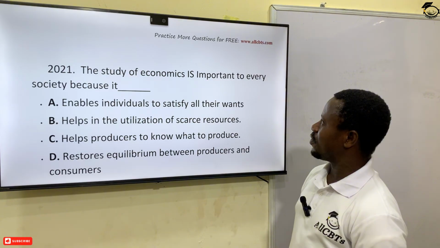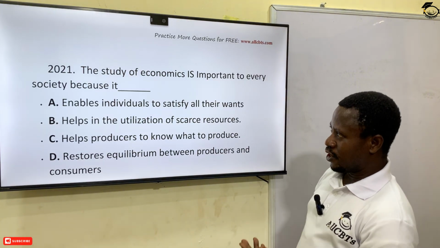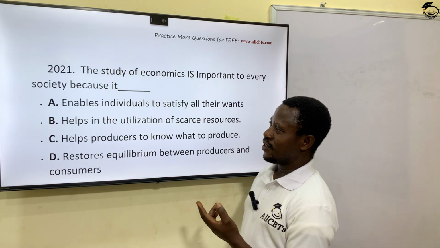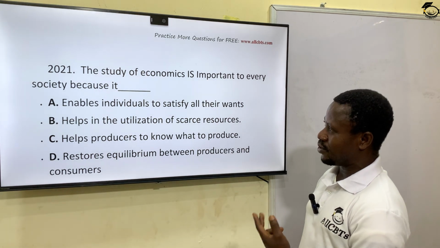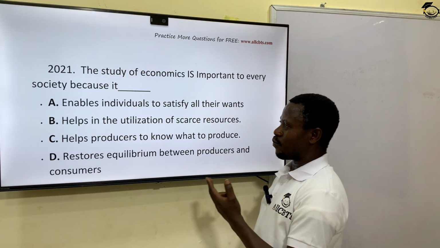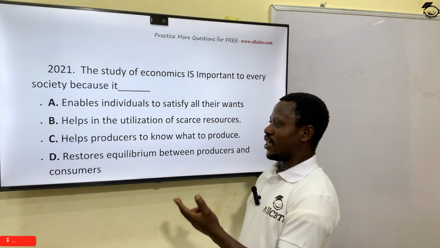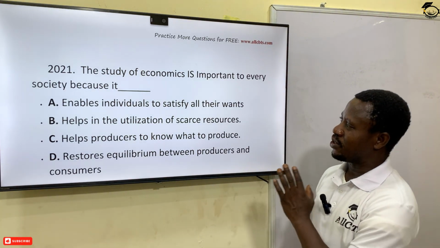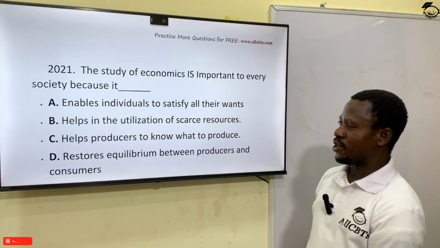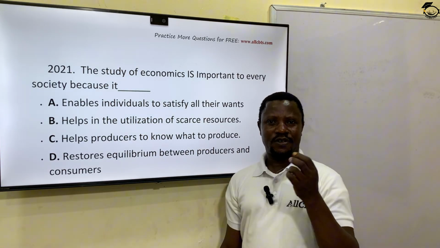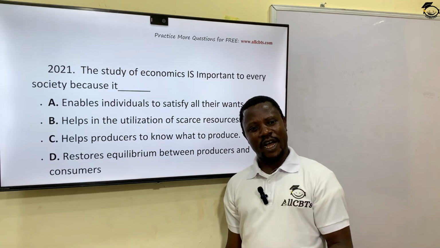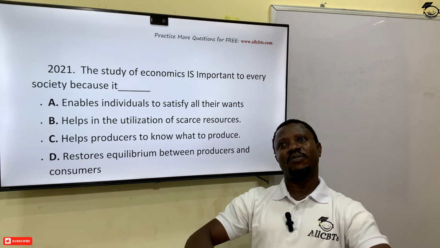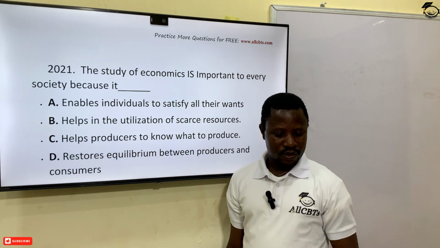The study of economics is important to every society because A, it enables individuals to satisfy all their wants. Is that possible? B, it helps in the utilization of scarce resources. C, it helps producers to know what to produce. D, it restores equilibrium between producers and consumers. How are you talking? So the correct answer to this question is it helps the utilization of the scarce resources. What we study in economics is how to manage our available limited resources for these unlimited wants. Option B is the correct answer.